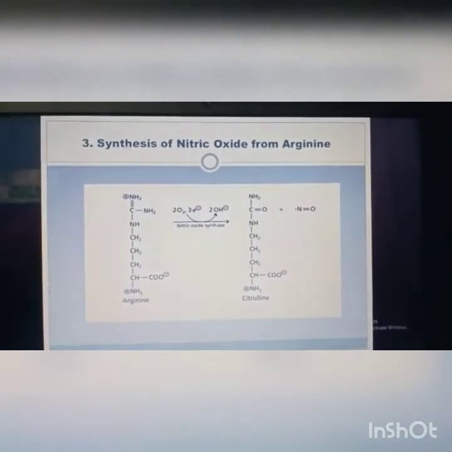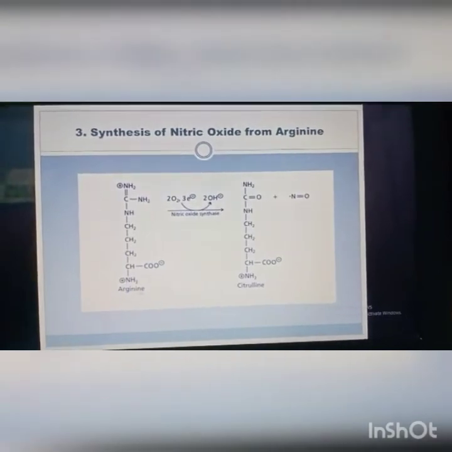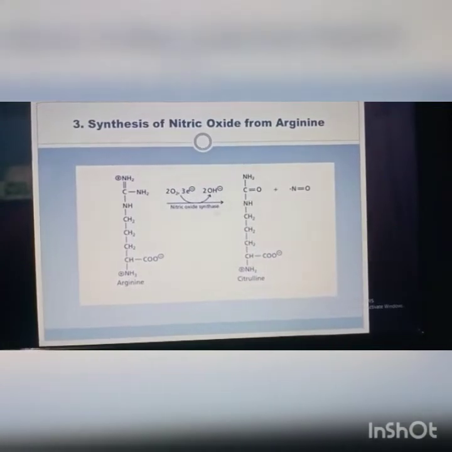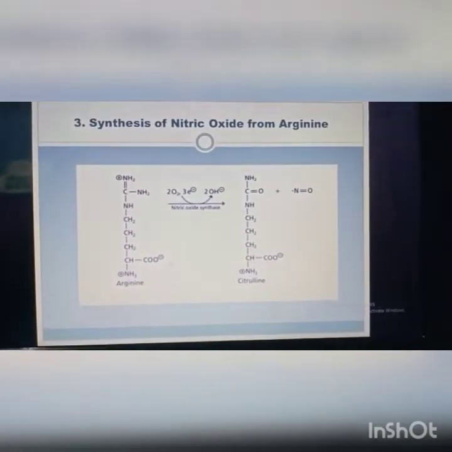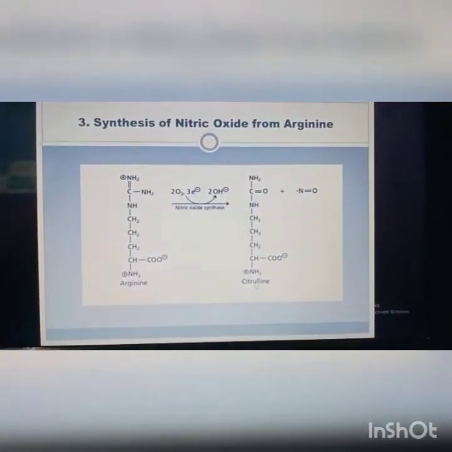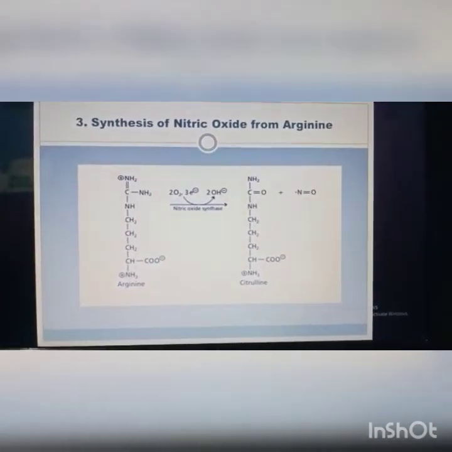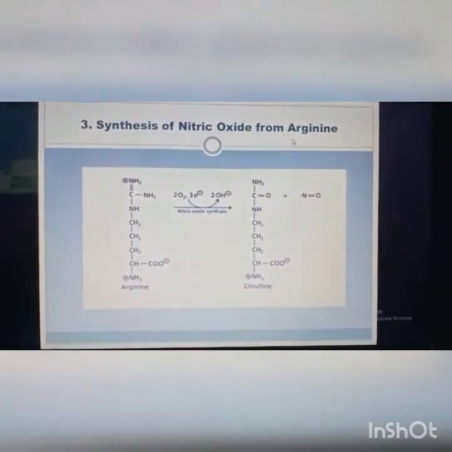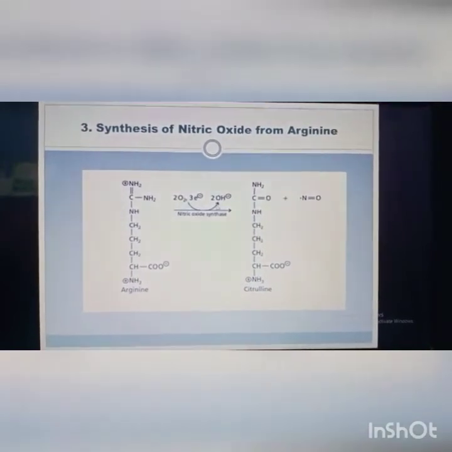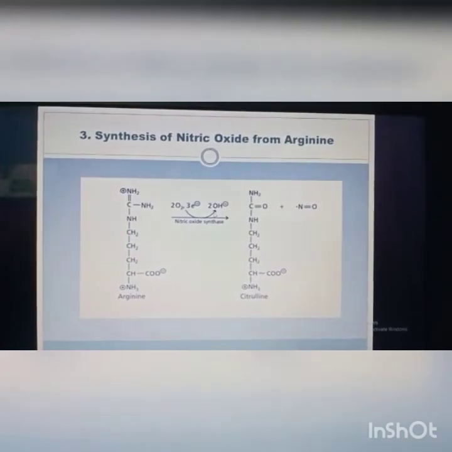The third is the synthesis of nitric oxide from arginine. So this is the structure of arginine. In mammals, the enzyme is nitric oxide synthase, which produces nitric oxide from arginine, with citrulline as the other product. This is the structure of citrulline from arginine. And then what is the function of nitric oxide from arginine? Macrophages are stimulated, it acts as a neurotransmitter in brain tissue, and a neurotransmitter to stimulate penile erection.